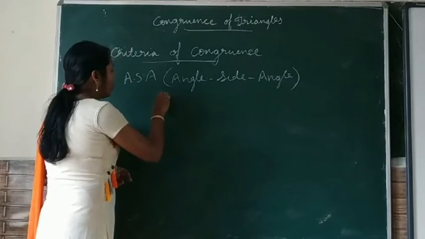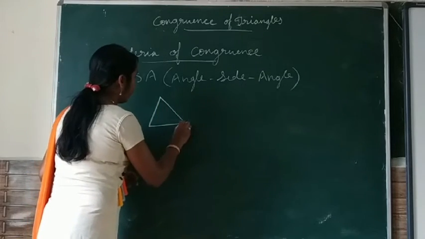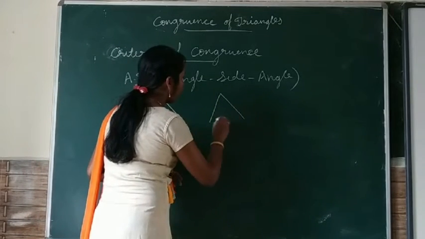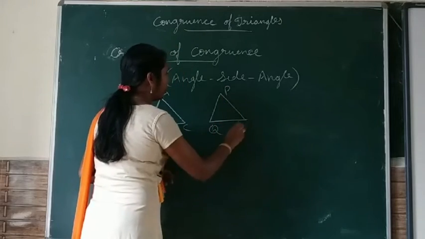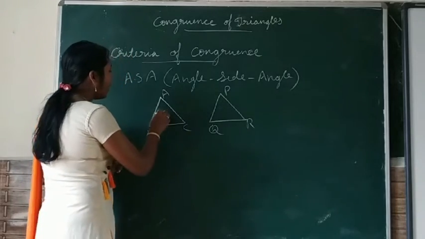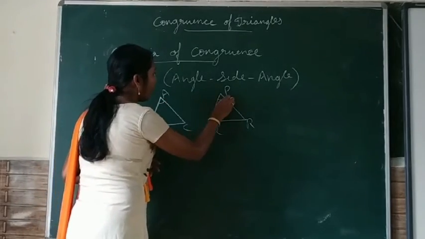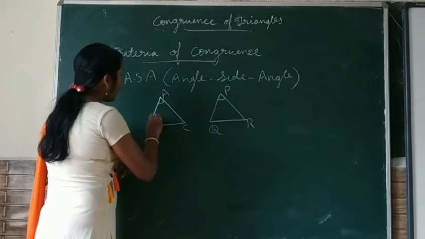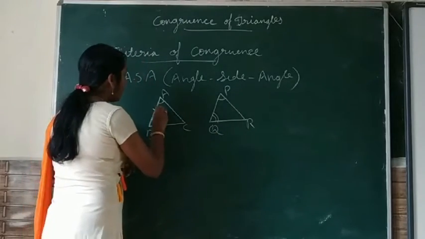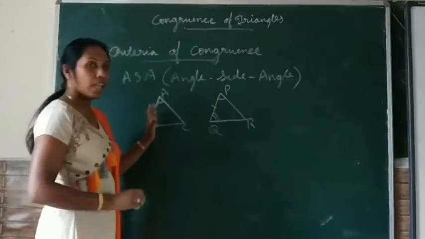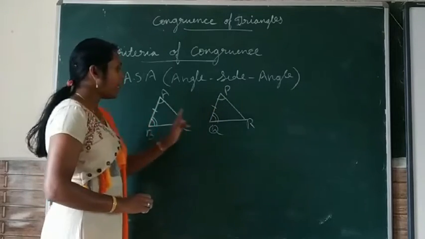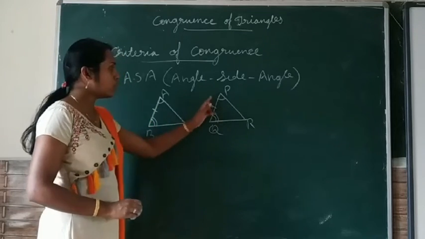Let us consider two triangles ABC and PQR. In triangle ABC and PQR, suppose it is given that angle A is equal to angle P, angle B is equal to angle Q, and AB is equal to PQ. These three pieces of information are given. Angle A is equal to angle P, angle B is equal to angle Q, and AB is equal to PQ.